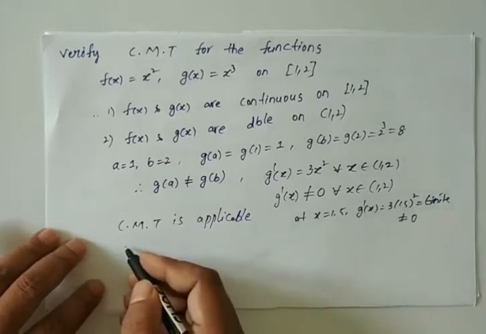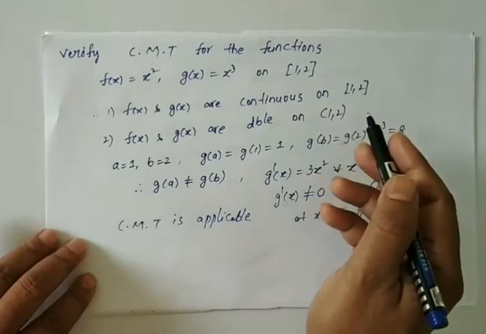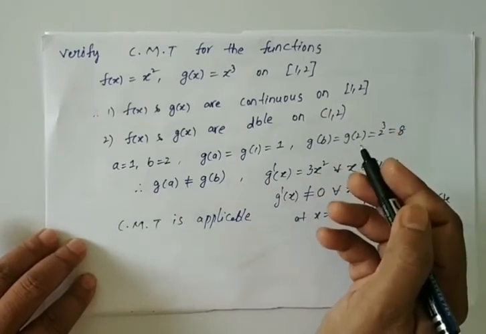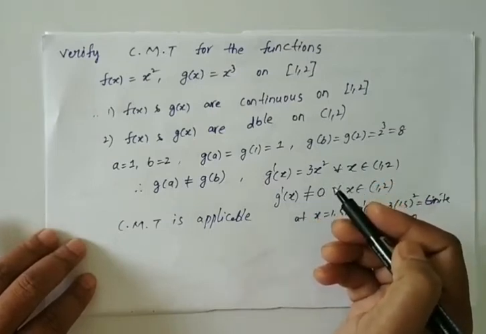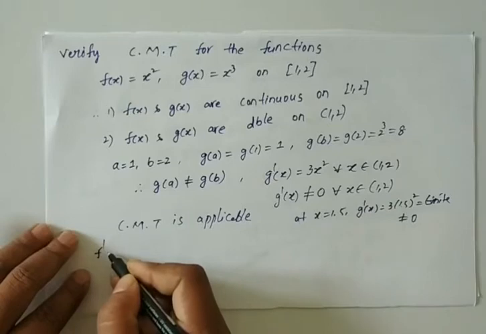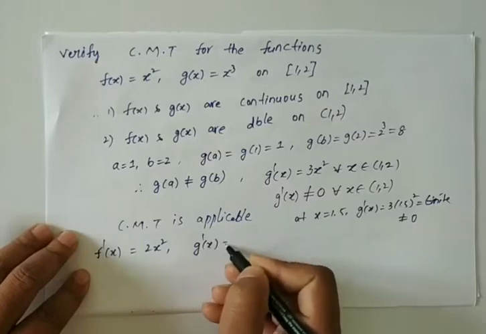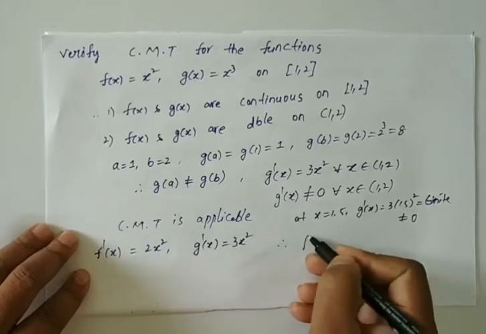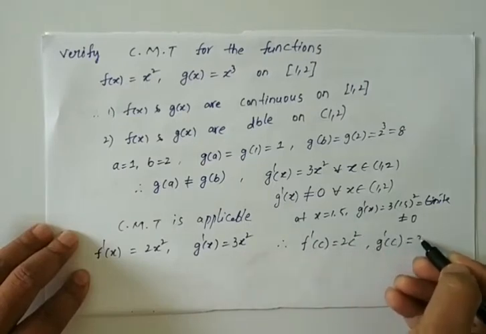Now, once we have checked that the first, second and third conditions hold good, we need to find c values in the open interval 1 comma 2 for which f dash of c by g dash of c is equal to f of b minus f of a by g of b minus g of a. First we have to find f dash of x. Tell me f dash of x: 2x. Tell me g dash of x: 3x square. Therefore f dash of c is 2c, and g dash of c is 3c square.